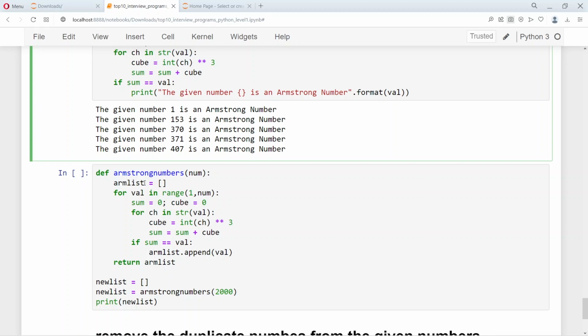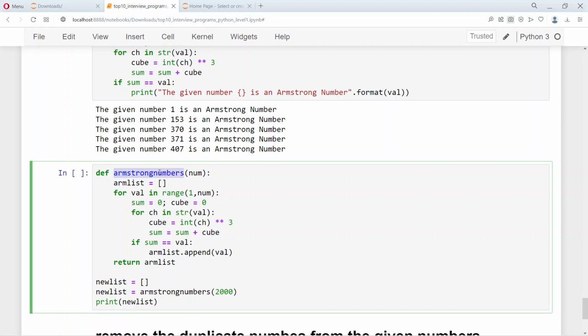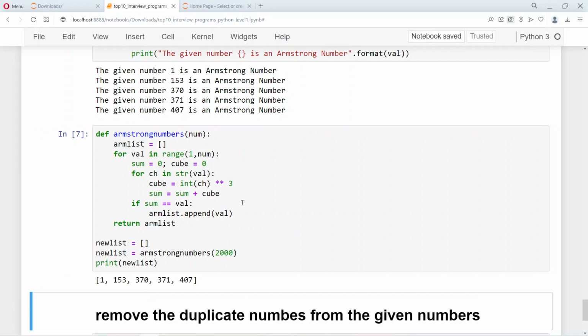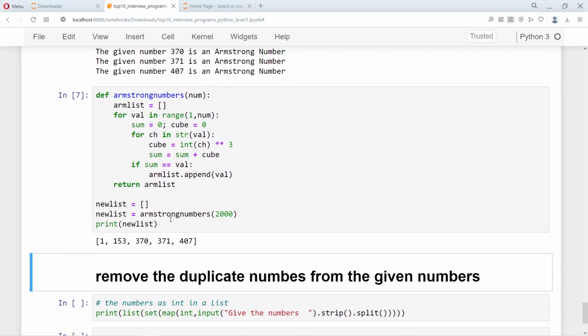So the same program, for the sake of people who want to do this in a function, you're seeing a function here, and then there is an empty list of numbers, and once you run this, the empty list is appended with the Armstrong numbers as you go through the numbers till 2000, and then it is returned, captured in the new list and then printed. So you can see these numbers, 153, 370, 371 and 407, are Armstrong numbers.